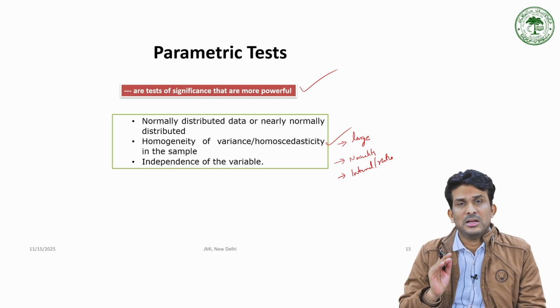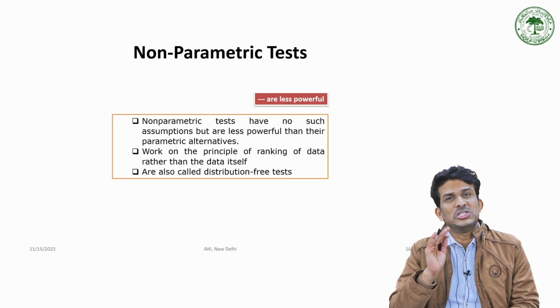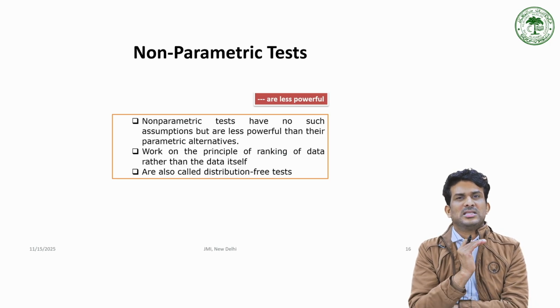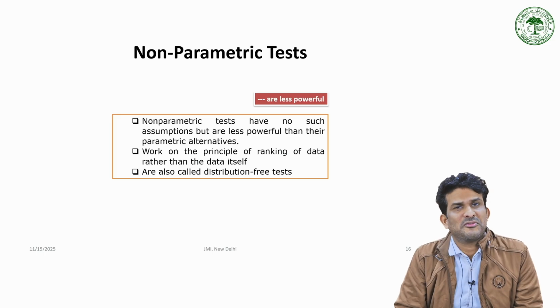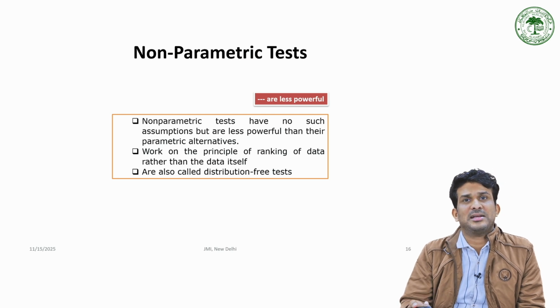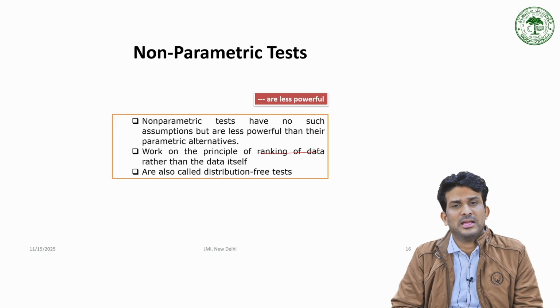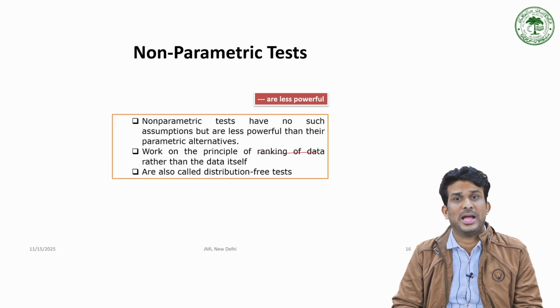Large sample, normality, better selection of the sample, everything matters. When it is a non-parametric test, these are less powerful and these are called distribution-free statistics, distribution-free tests. No assumption is required. It works on the principles of ranked data and nominal data. Ranked data is a concern, ranking. There are no other assumptions of the powerful tests applied in this case.